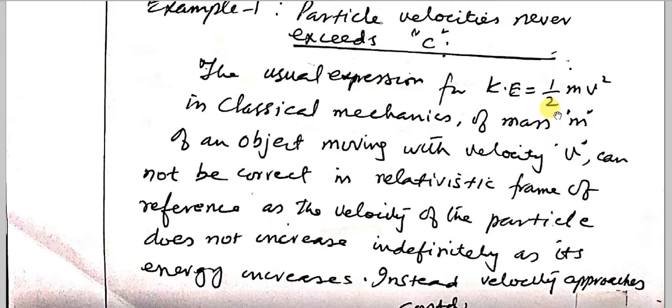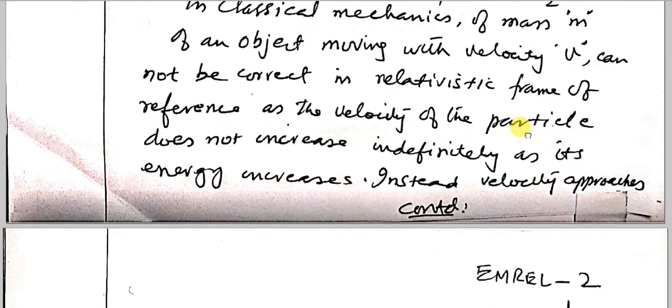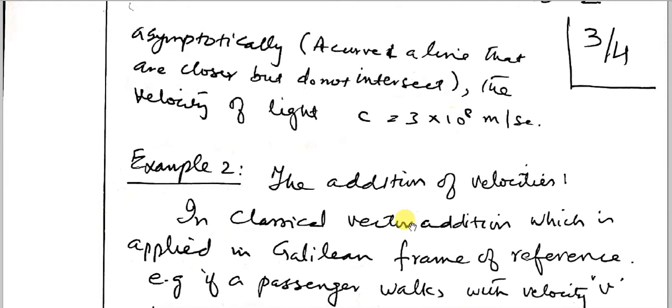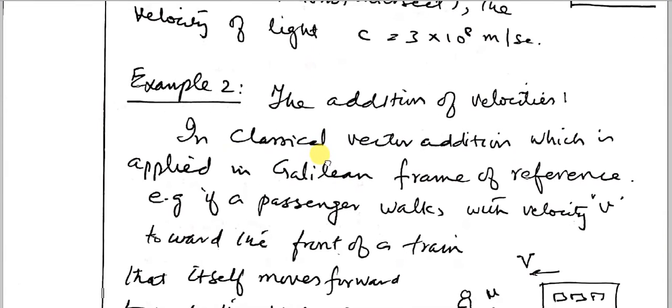So that relation does not hold in the relativistic frame of reference, because if we put the speed of light as 3 times 10 to the power 8 meters per second, it would make the energy of the object almost infinite. So it is not possible for a particle to have infinite energy.